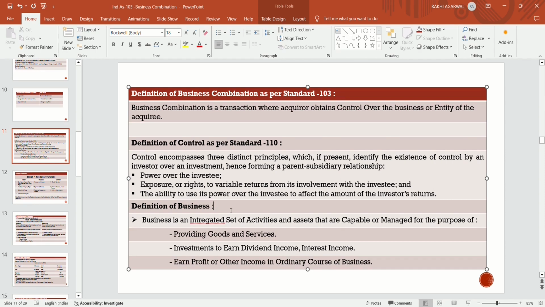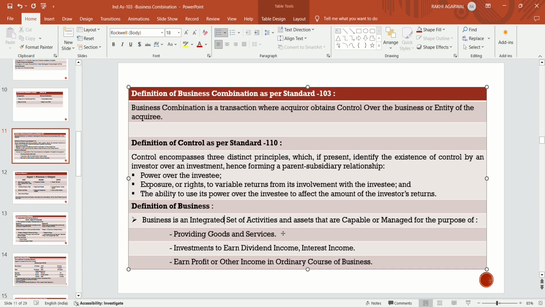Now, the definition of business. What is business? Business is an integrated set of activities, a combined set of activities, and the assets that are capable of being managed for the purpose of providing goods and services.